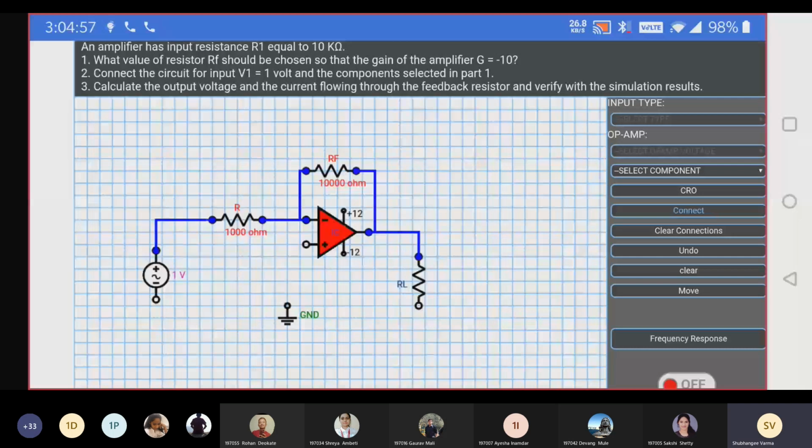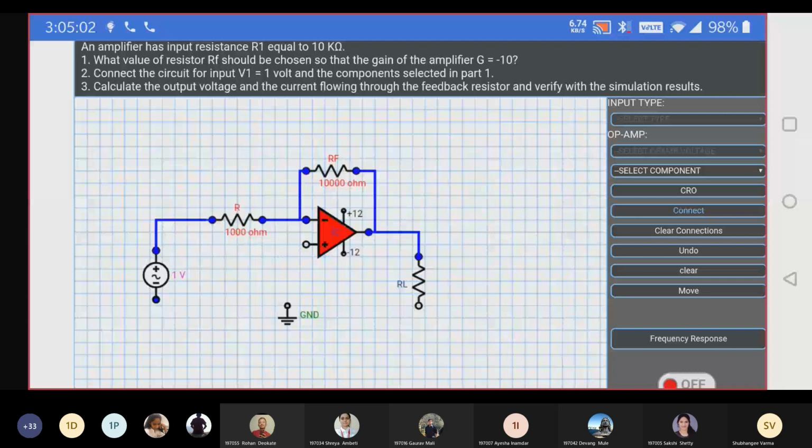And then connect the ground to this negative terminal. So we have applied the 1 volt 50 hertz supply to the inverting terminal, and the negative terminal we have connected to ground. Done up to this?